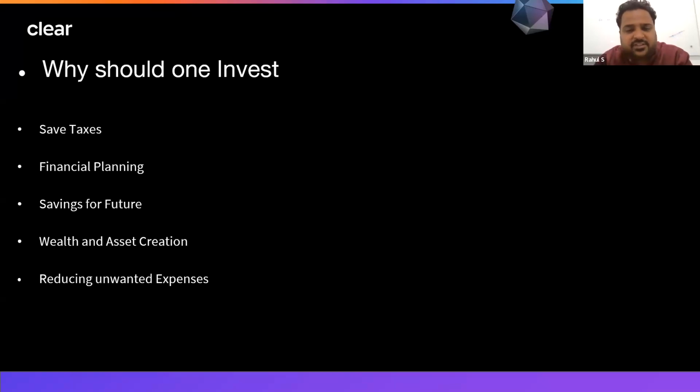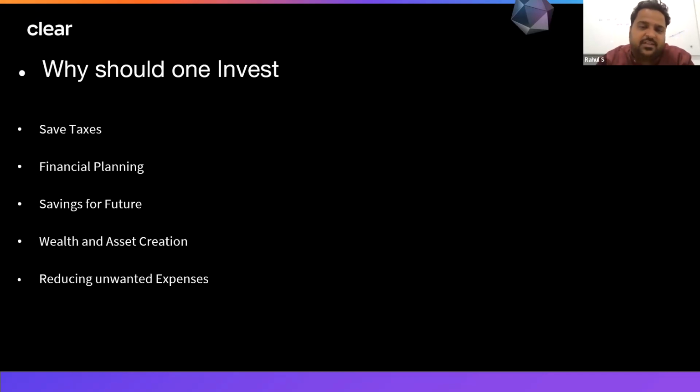They have certain lock-in periods, they have certain benefits, certain disadvantages. So you should be planning that not only to save tax, I have to invest properly so that I save tax normally, but I gain a good amount of return from that as well. And I have to plan whether I want to hold the investment for a short term or for a long term. So whether should I invest in an equity linked savings scheme or in a PPF? So this planning we should be doing.